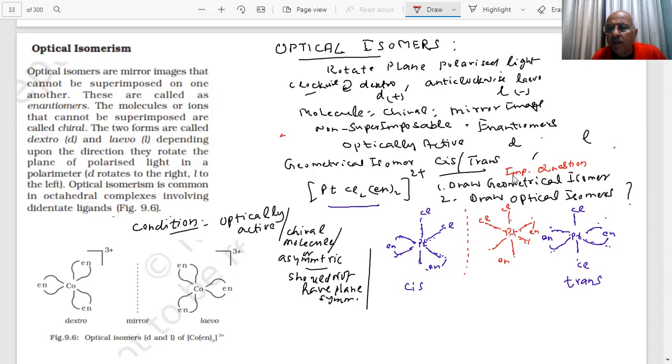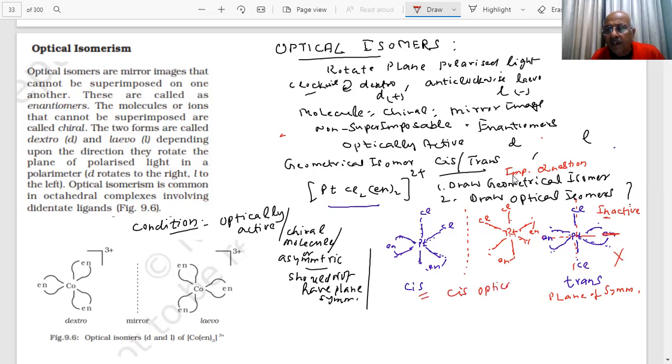Now what is the story of the trans isomer? You can see it has a plane of symmetry. I can cut it into two equal halves. It has more than one plane of symmetry. I can cut this into two equal halves, and here also I can cut it into two equal halves. Can you see that? So it is not going to be optically active. Trans is not optically active, but cis is optically active.